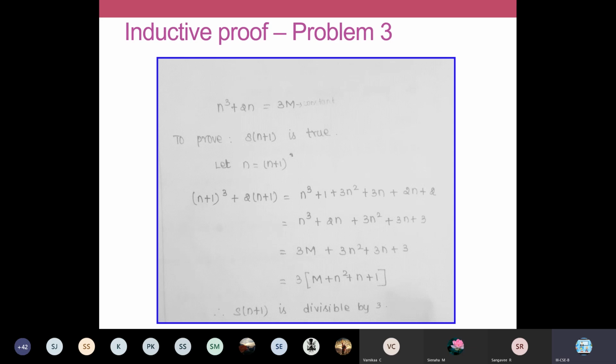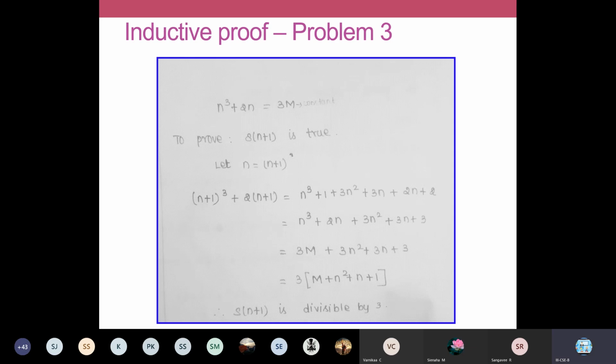Okay. So even though I have not written the last statement, you give a conclusion. Hence, S of n is true for all possible values. Write this statement at the bottom. S of n is true for all possible values. Hence, the theorem is proved.